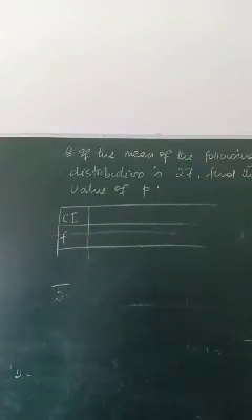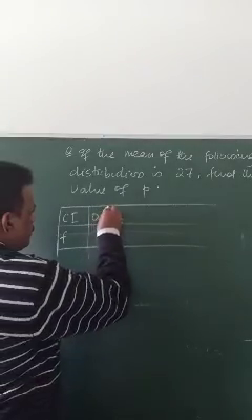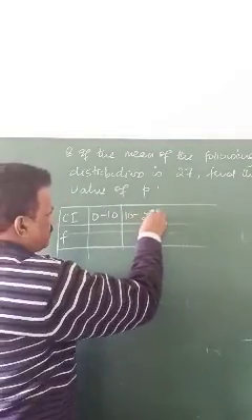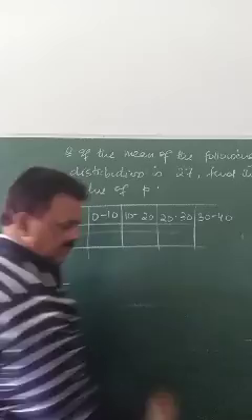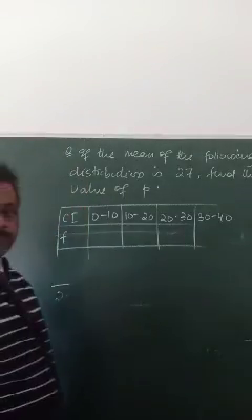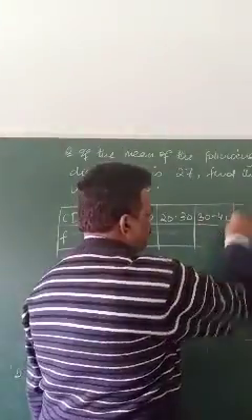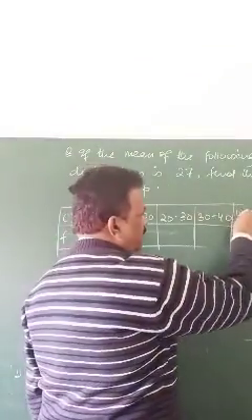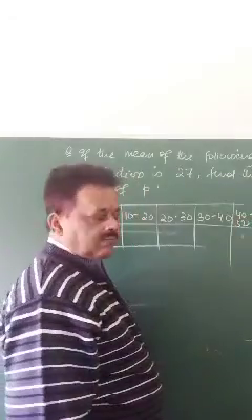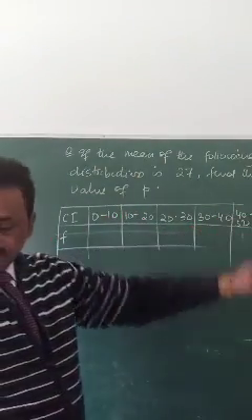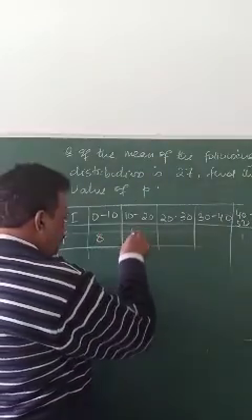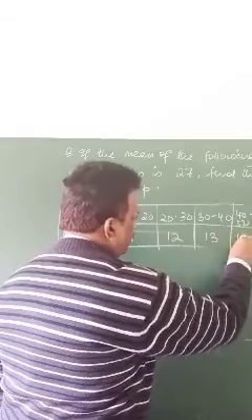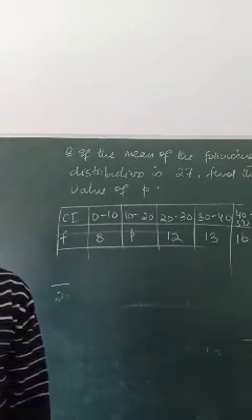Class interval is given: 0 to 10, 10 to 20, 20 to 30, 30 to 40, 40 to 50. Then the frequencies are given: 8, p, 12, 13, 10.